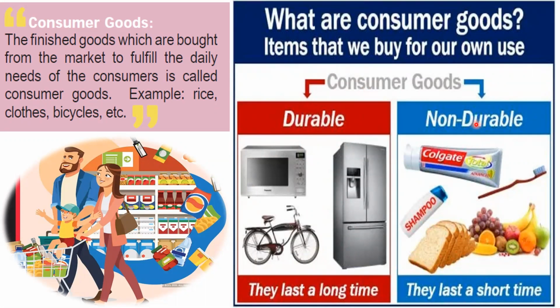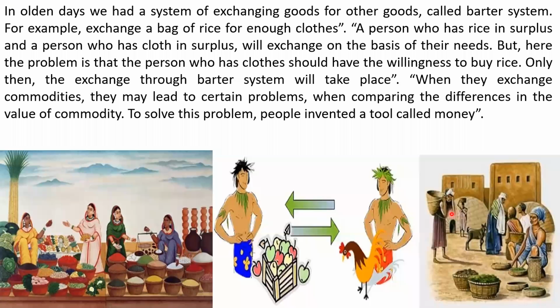The goods which are often bought again and again, like eatable products, food items, groceries, like rice, vegetables, even milk, all the perishable things, flours, paste, shampoo, fruits, bread, everything. They are called non-durable consumer goods.